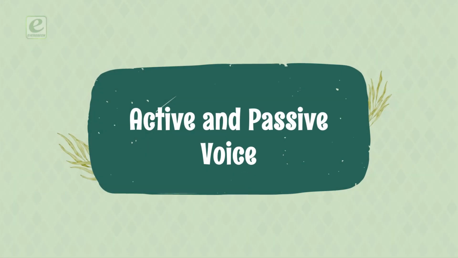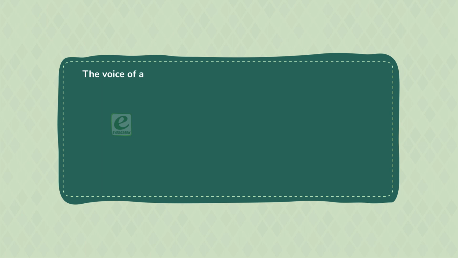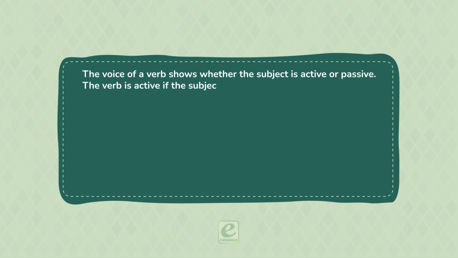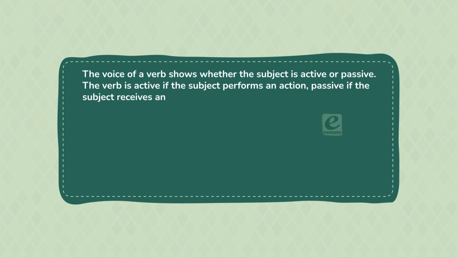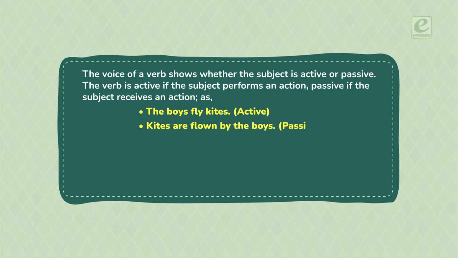Active and passive voice. The voice of a verb shows whether the subject is active or passive. The verb is active if the subject performs an action, passive if the subject receives an action, as: The boys fly kites, active. Kites are flown by the boys, passive.